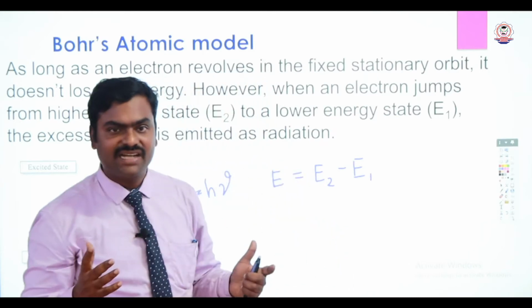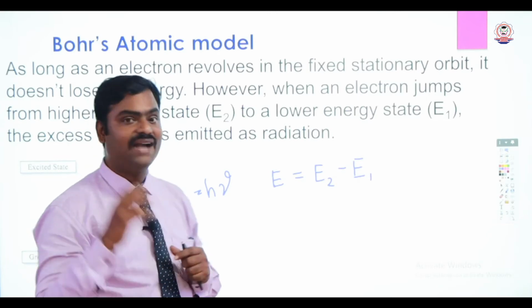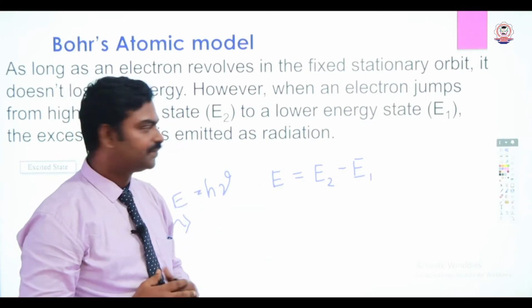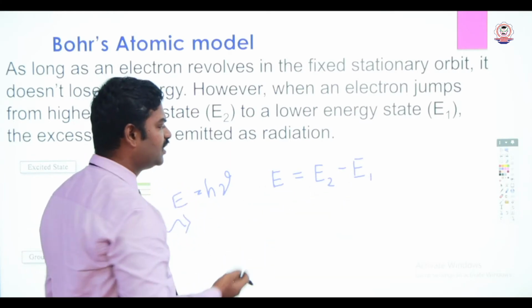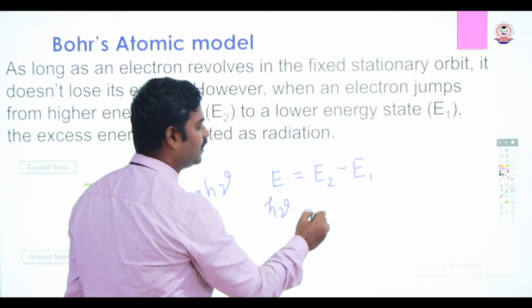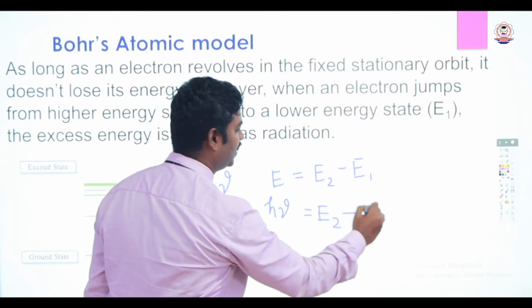So the quantization of energy is also explained using this equation, as well as atomic spectroscopy. E is equal to E2 minus E1. We all know energy is equal to h nu, that is equal to E2 minus E1.